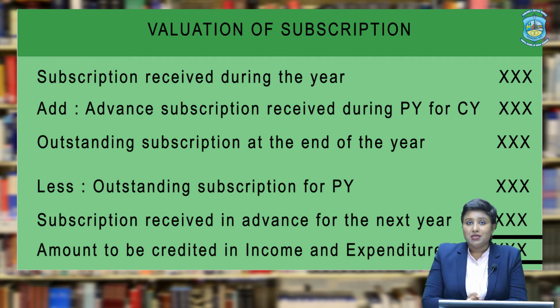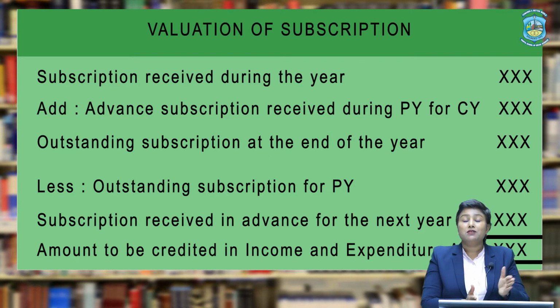We add to it any advance subscription of the previous year, that is, received during the previous year but relating to the current year. Why? Because again we know that the accrual concept says that any income that arises in the current year, no matter when it is received, will be recorded in the current year's books of accounts.